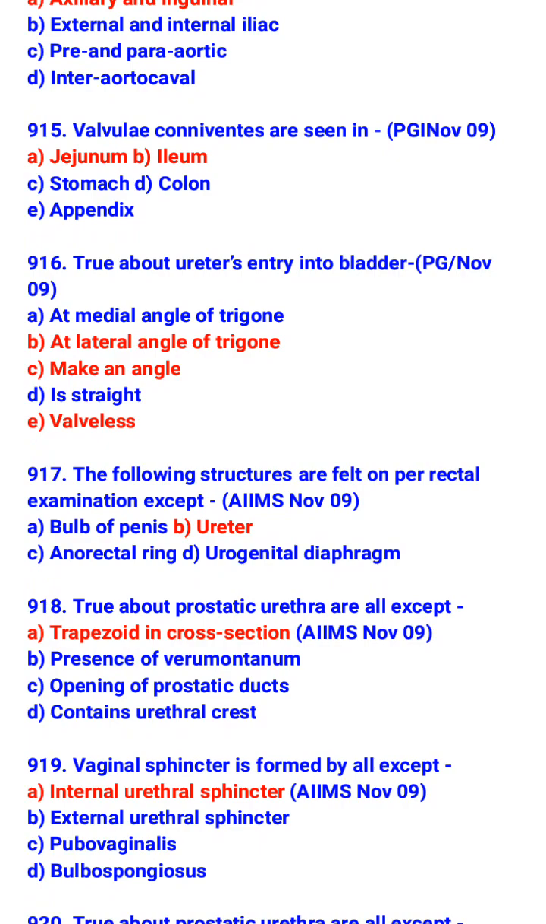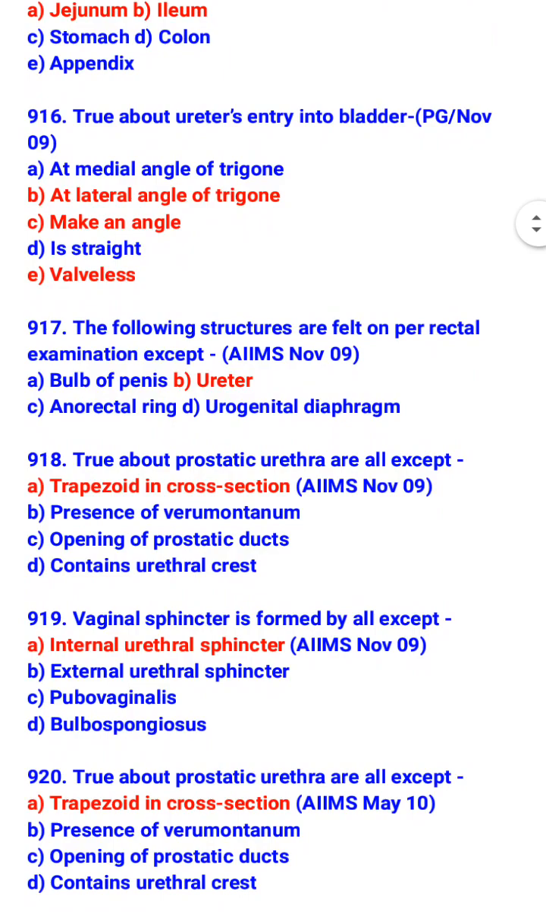So which structures are felt on per rectal examination? Bulb of penis, anorectal ring and urogenital diaphragm. True about prostatic urethra are all except trapezoid in cross section. So what is true about prostatic urethra? Presence of verumontanum, opening of prostatic duct and contains urethral crest.